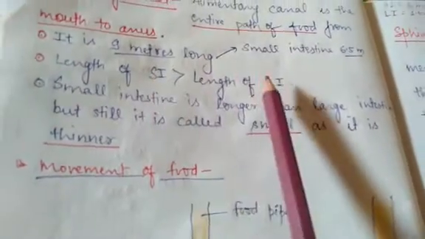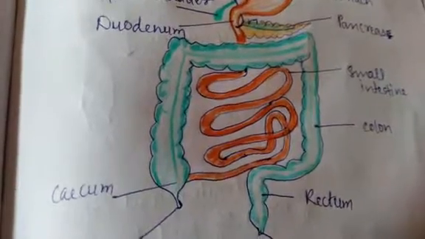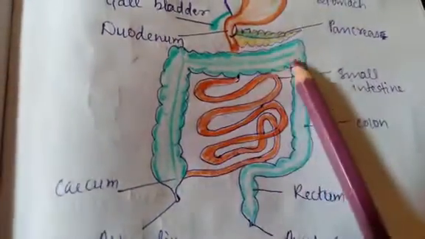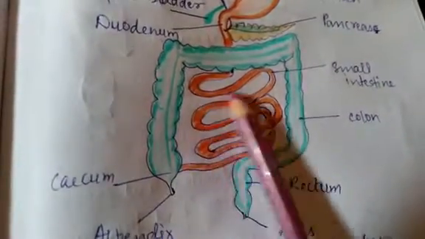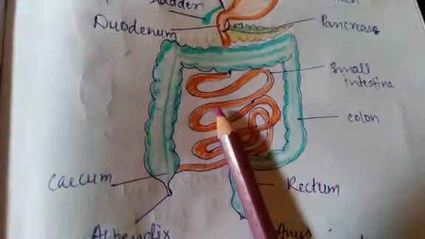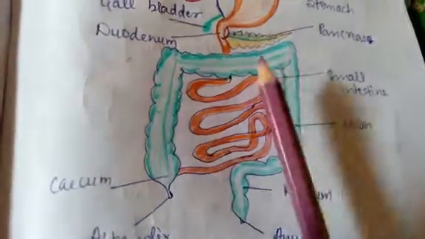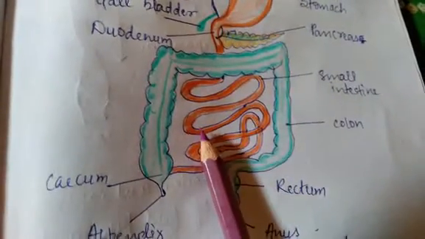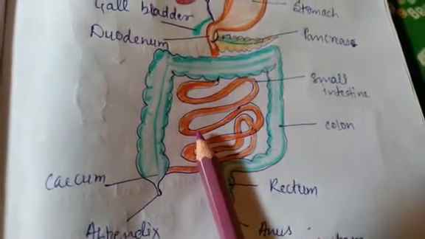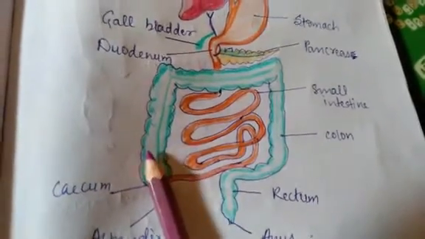And the next one is known as large intestine, and this one is called small intestine. Although it is long compared to the large intestine, it is known as small intestine because the width of this small intestine is less compared to the width of the large intestine.